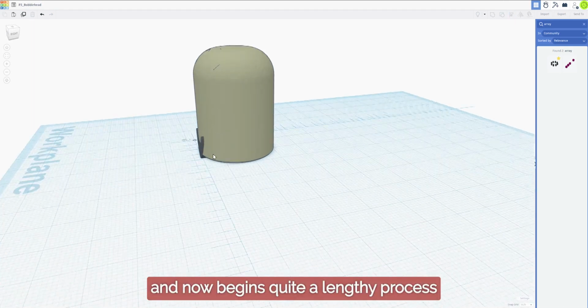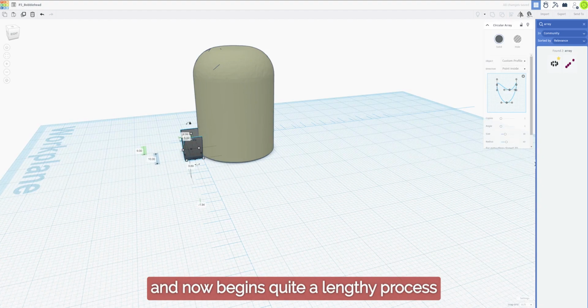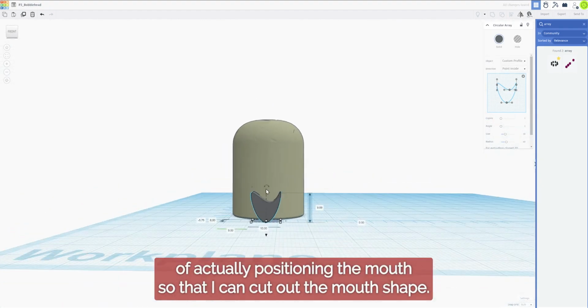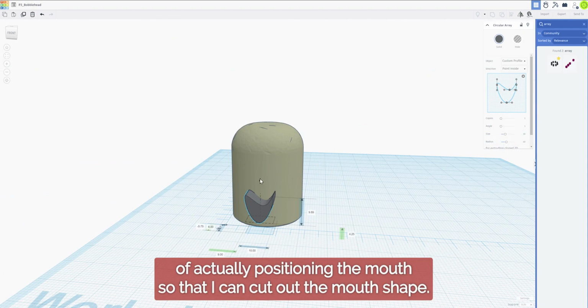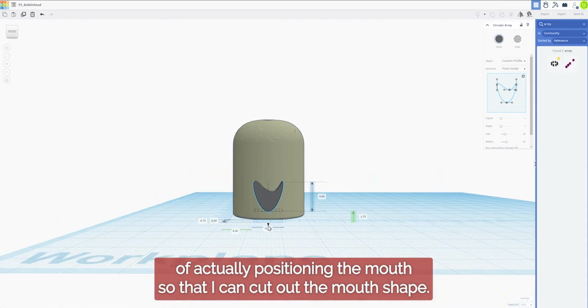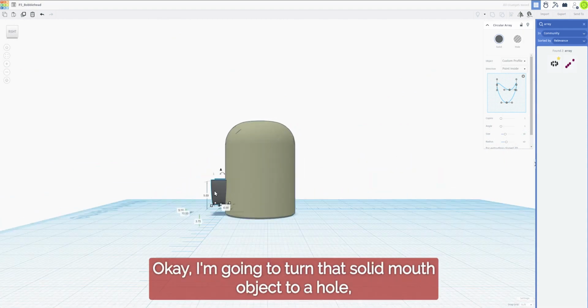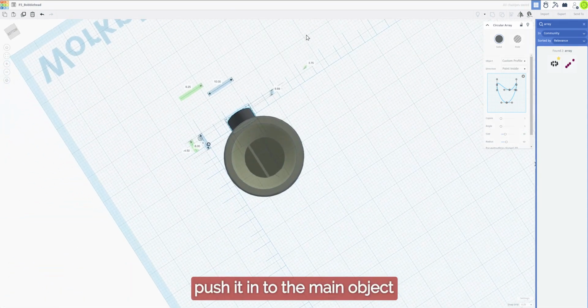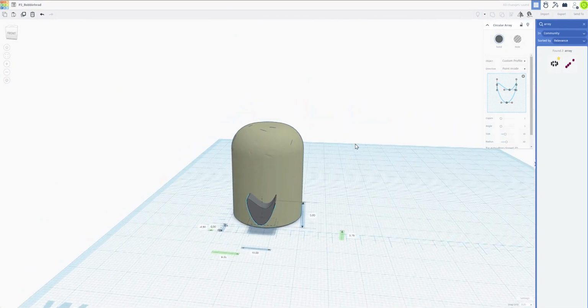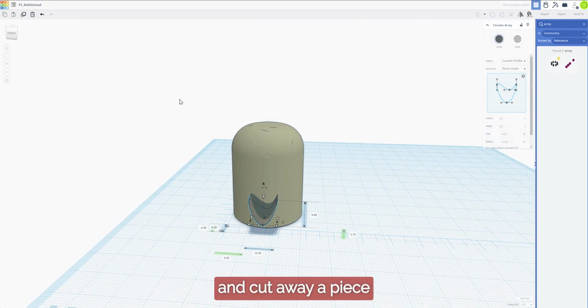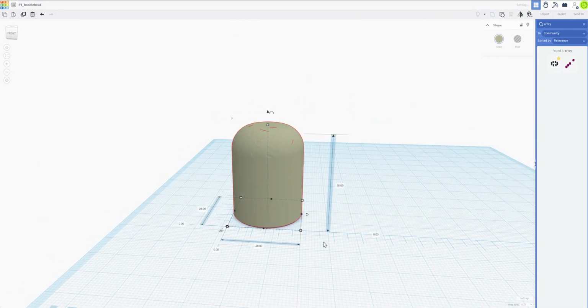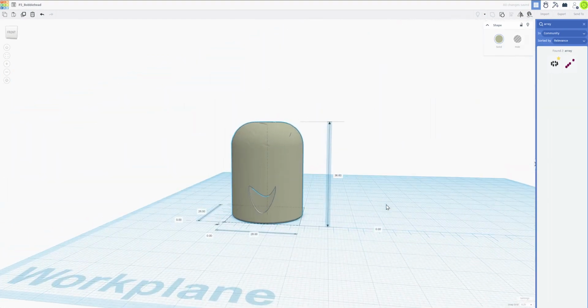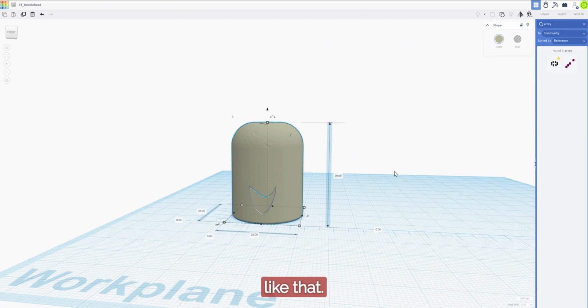And now begins quite a lengthy process of actually positioning the mouth so that I can cut out the mouth shape. I'm going to turn that solid mouth object to a hole, push it in to the main object and cut away a piece. A bit like that.